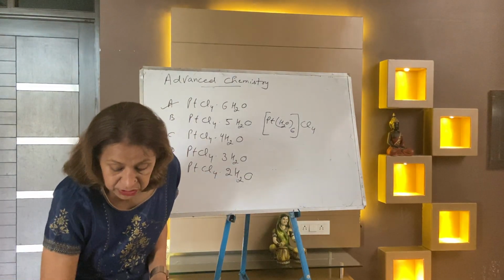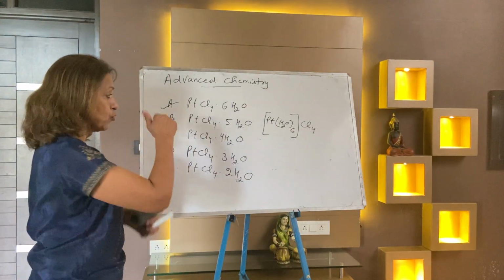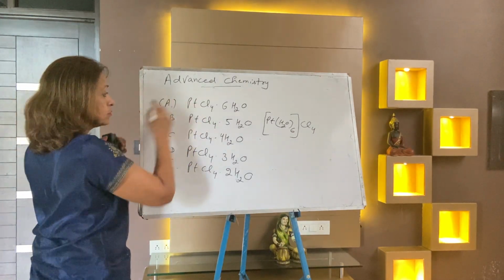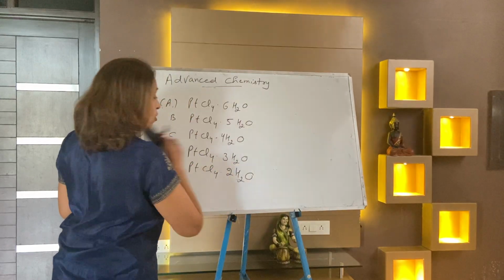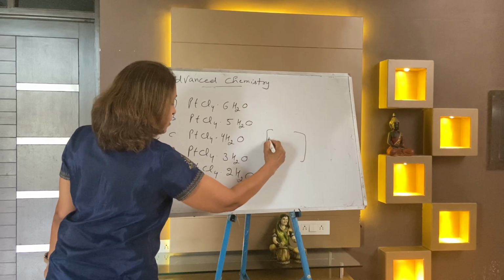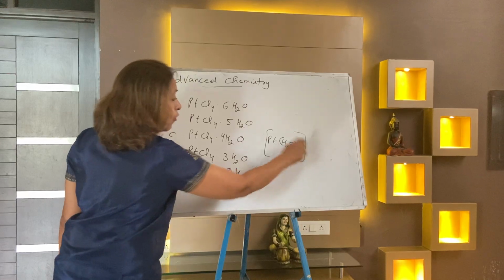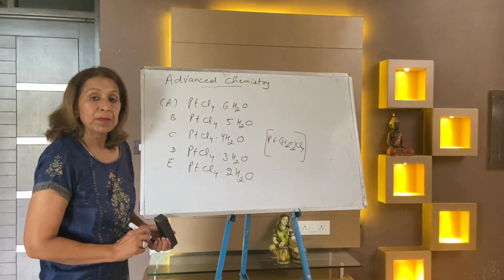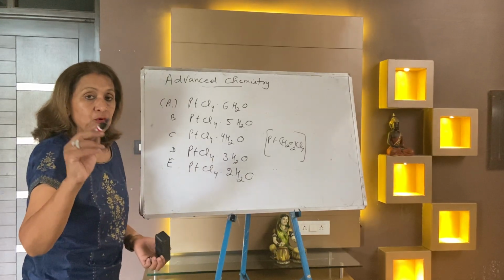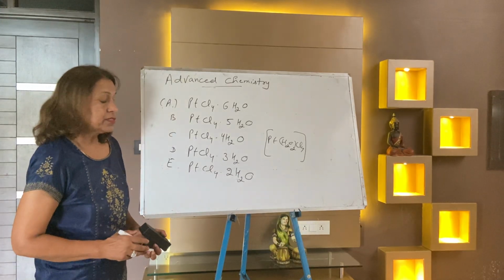Third question: which does not form a white precipitate with silver nitrate? Out of A to E, which does not form a white precipitate? Again the answer is E, because in the E part there is no chloride ion outside. Platinum, water 2 and Cl4. No chloride ion outside, so no precipitate with silver nitrate. Silver nitrate plus chloride ion gives AgCl. No chloride ion outside, no white precipitate. So the answer is E part.